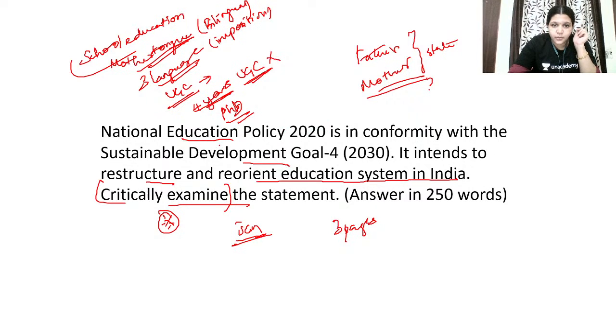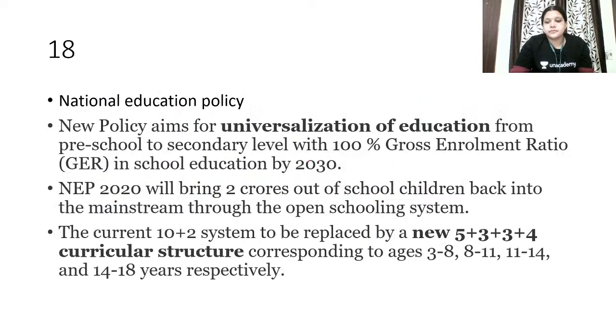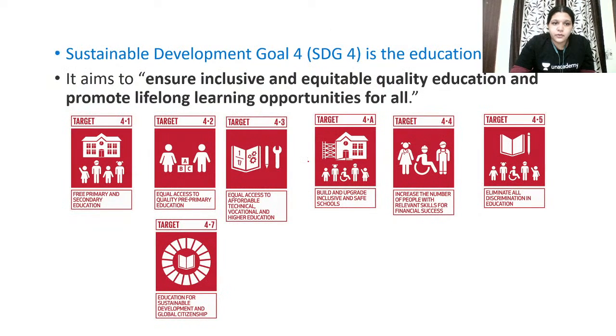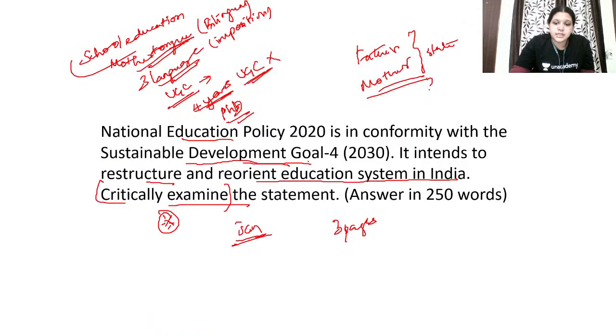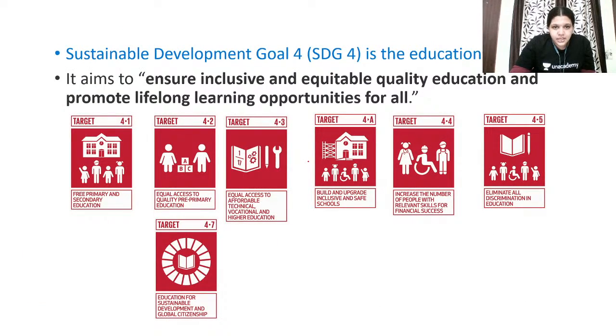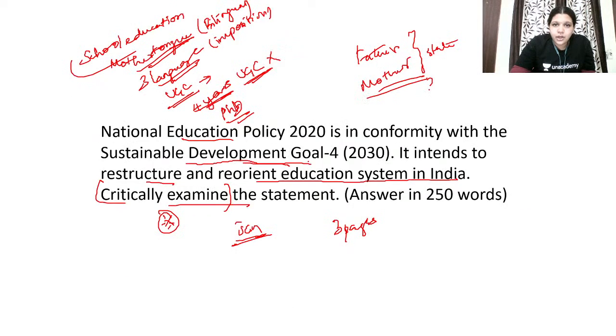They have also spoken about Sustainable Development Goal 4, which is about the education goal. So you have to mix that with this. SDG 4 is to ensure inclusive and equitable quality education and promote lifelong learning opportunities for all. You have to write about both the national education policy and the sustainable development goal, and how they have a link between them.